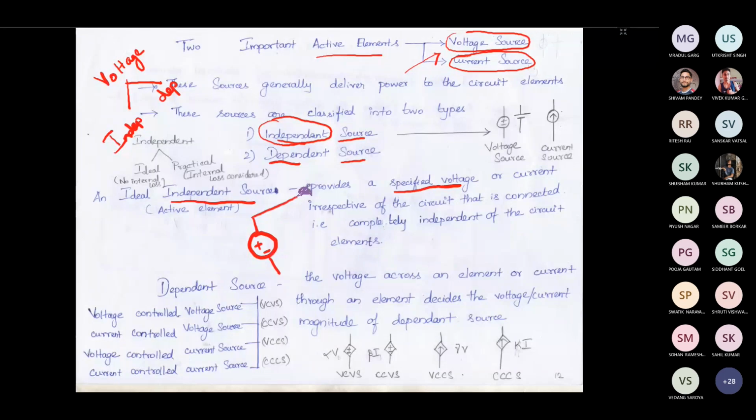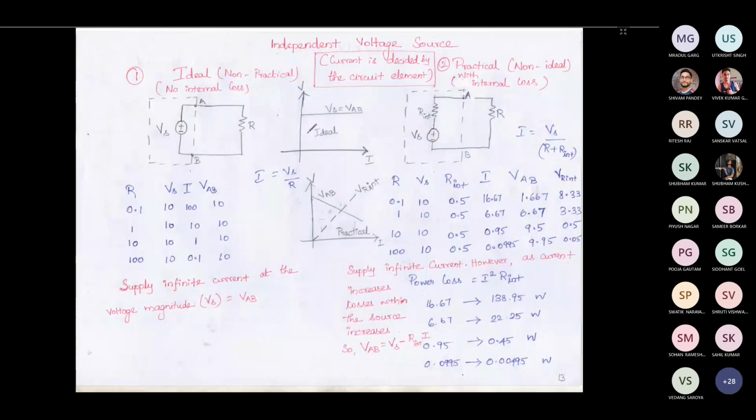Okay, we'll go to the next slide. Here you are having a voltage source, then you are having a resistor. Now this is the complete source. We will mention the voltage across this as VAB. The source voltage is Vs and the voltage across terminals A and B is VAB. Now this voltage source has a certain magnitude. Let us fix it to some voltage, let's say 10 volt.